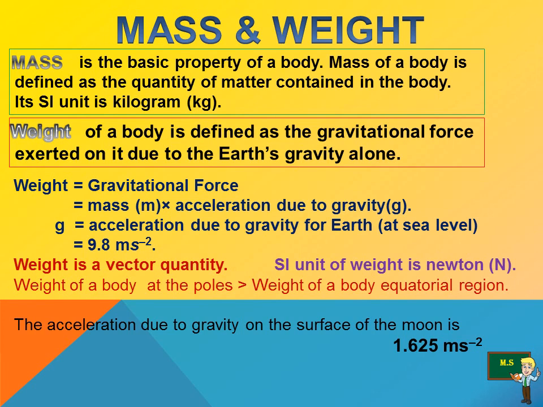Weight is a vector quantity and its SI unit is Newton, N. Weight of a body at the pole is greater than weight of a body at the equatorial region. The acceleration due to gravity on the surface of the moon is 1.625 meter per second square.